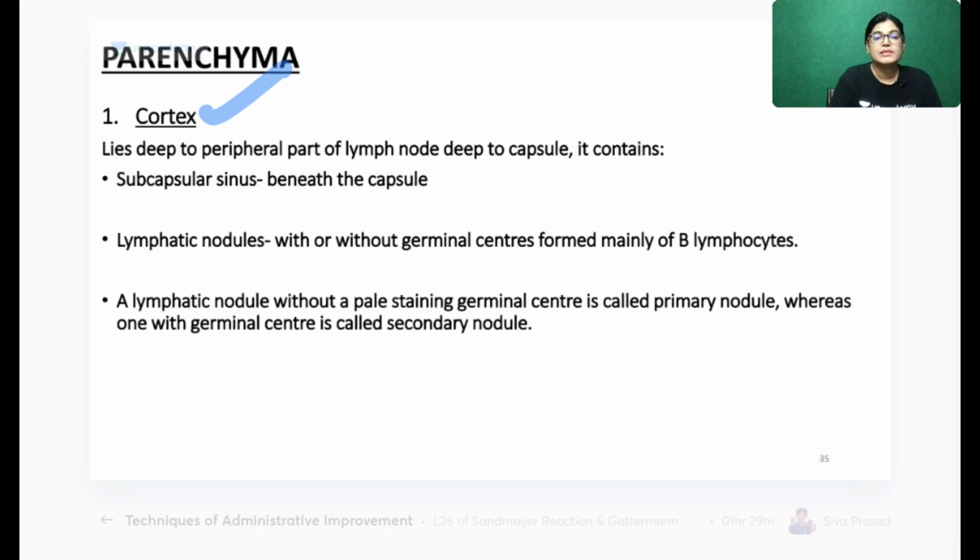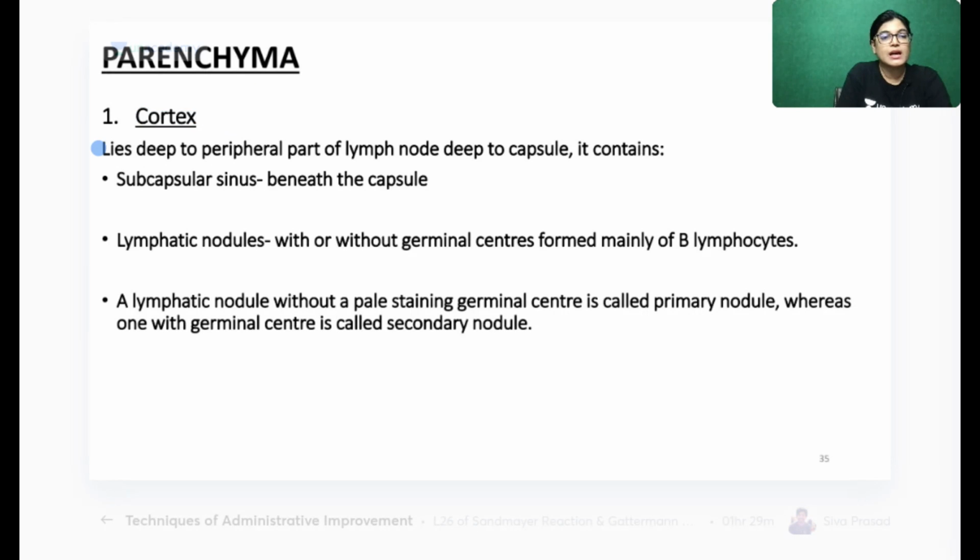Now, we are done with the fibrous capsule, trabeculae and reticular fibers. That means we have finished with the supporting network. The next important structure in the lymph node is the parenchyma. Parenchyma is divided into three zones: cortex, paracortex, and medulla. So let's see what lies in these three zones.